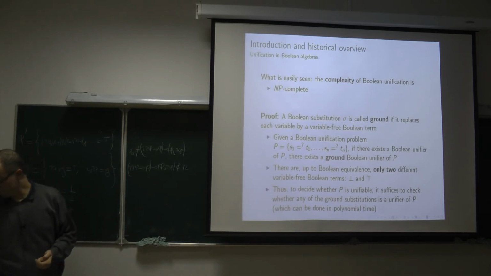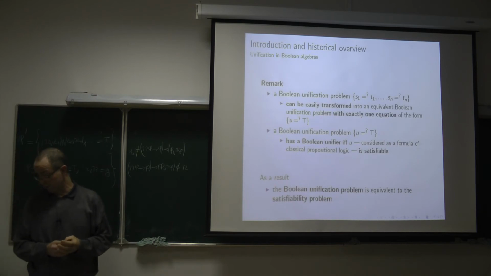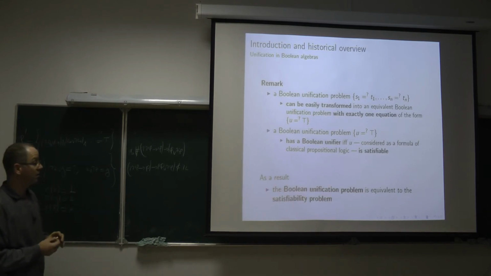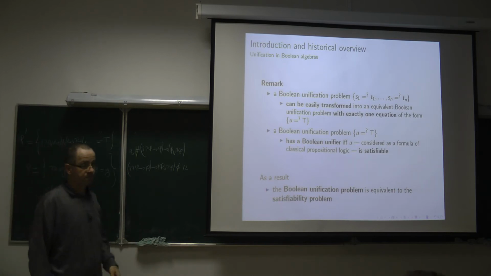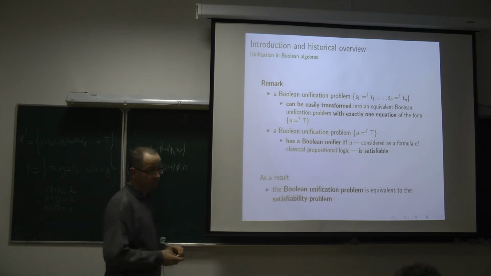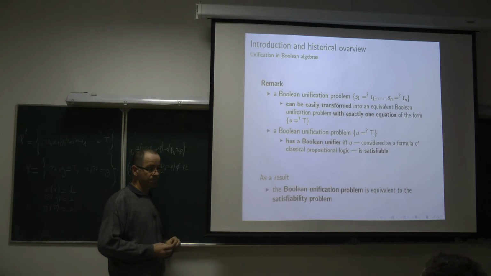So to solve such a unification problem in Boolean algebra, it is an NP-complete problem. It is the same complexity as the standard satisfiability problem when the terms are parameter free. Can you explain again why, if there is a unifier, then there is also a ground unifier? Or did you explain that?